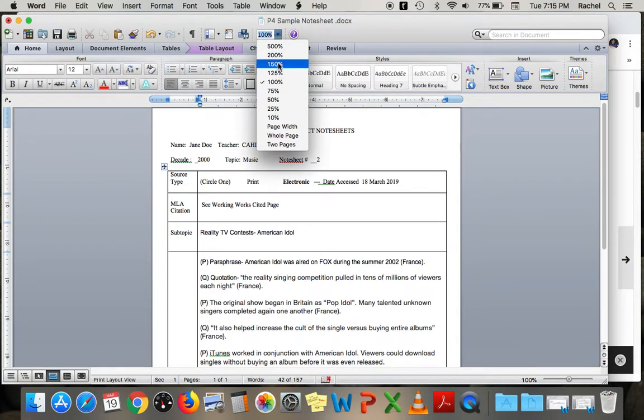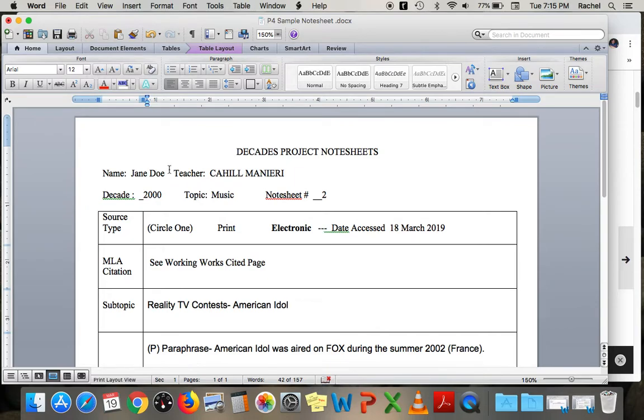So if you take a look at my note sheet, I'm going to make sure that my name is filled in, the teacher, the decade, the major topic, and then whichever note sheet this is. You're going to circle whether it is print or electronic. In this case, this is a website, so it's electronic, and the date accessed. So since today is the 19th, I'm just going to switch it to that.